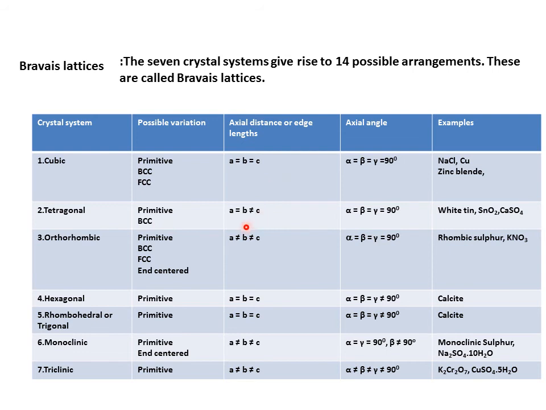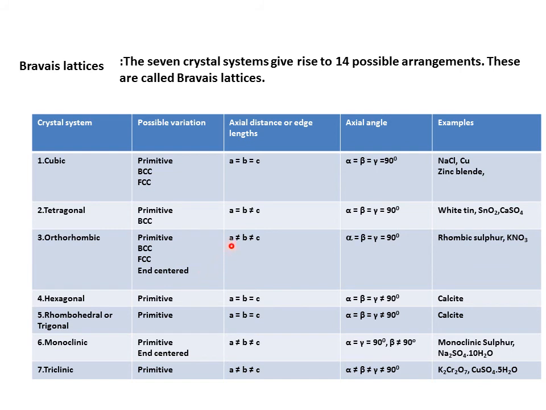Edge lengths will be A equal to B, which is not equal to C. Axial angle alpha equal to beta equal to gamma, which is equal to 90 degrees. And examples: white tin, oxide of tin and calcium sulfate. Third is orthorhombic. Variations are primitive, body centered, face centered and end centered.